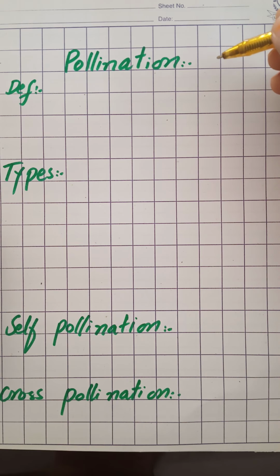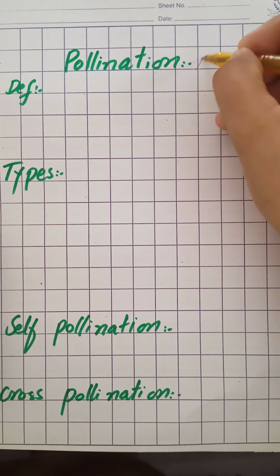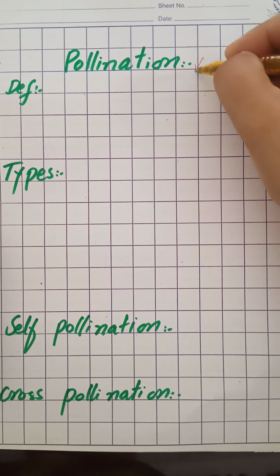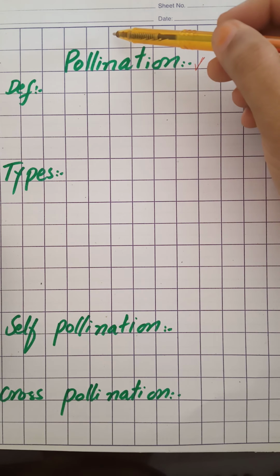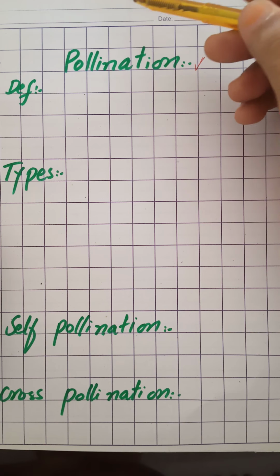Students, today we are going to discuss the topic pollination. In my previous lecture, I told you about the flower. What is a flower? Flower is a beautiful and reproductive part of the plant. We also discussed the parts of a flower. How many parts does a flower have?